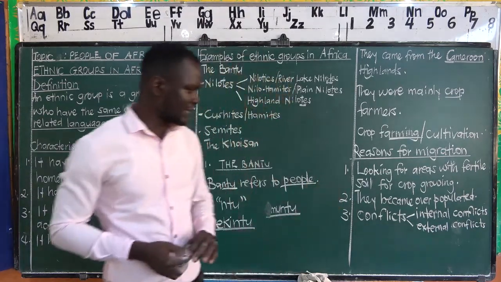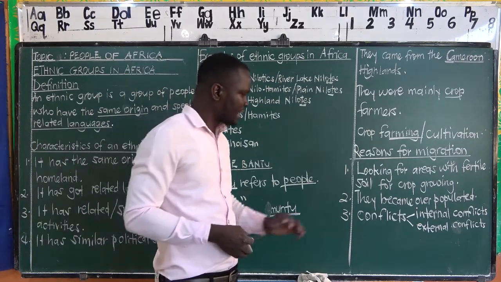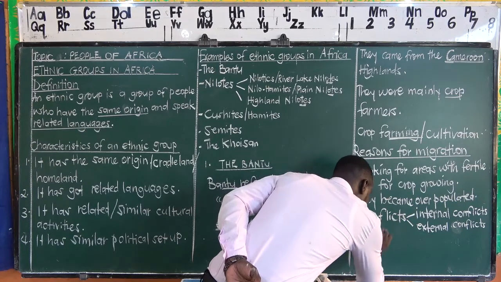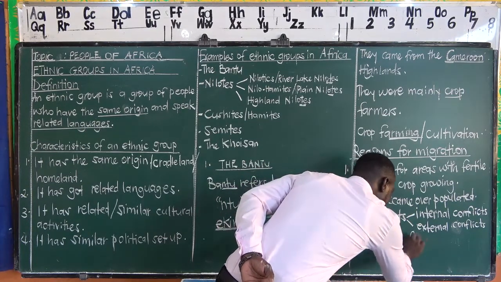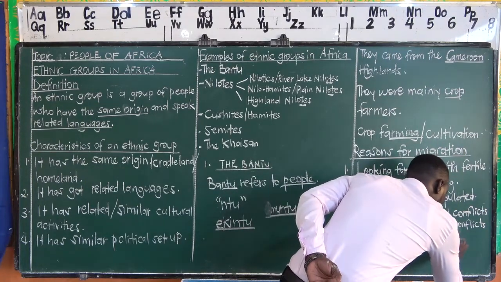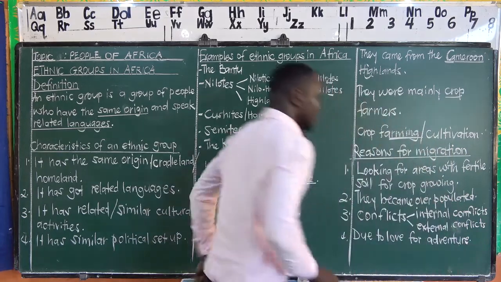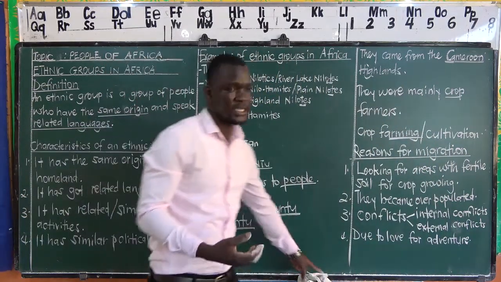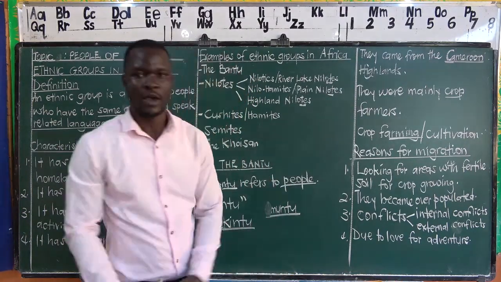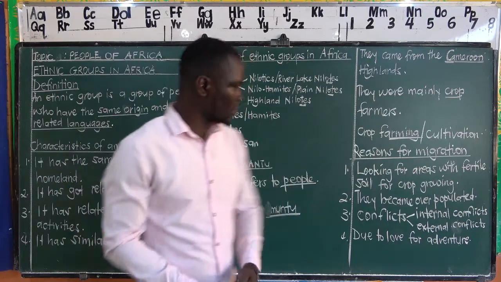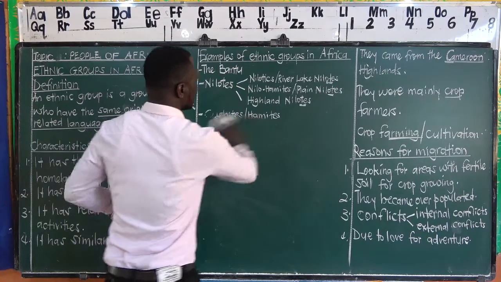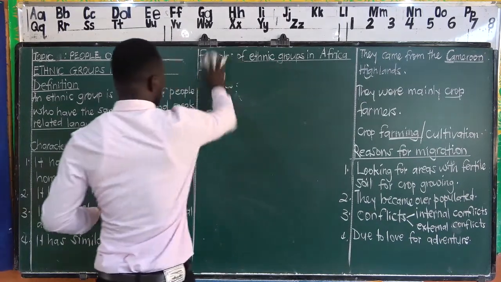This is not enough. We shall also be able to say that some of these people were moving due to adventure, due to love for adventure. What do we mean by love for adventure? They wanted to discover what was in other parts of the world, other parts of Africa. As a result, they ended up migrating from their homeland into other parts of Africa.